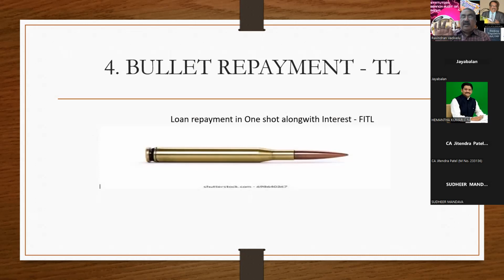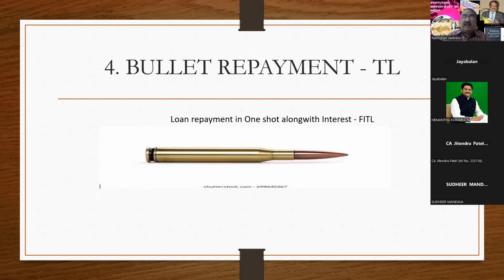At one shot, you have to make the payment. And during COVID, the RBI said that you need not go and pressurize the party to make the interest. What they did, all the interest they added during the COVID, they fixed the interest due as one term loan. That term loan is called FITL, funded interest term loan.